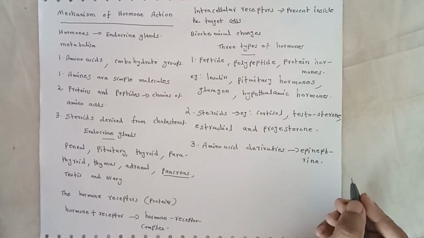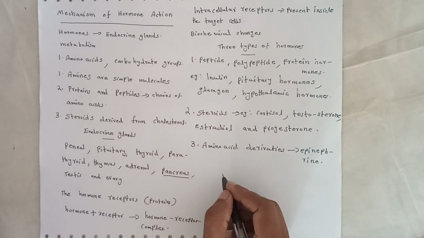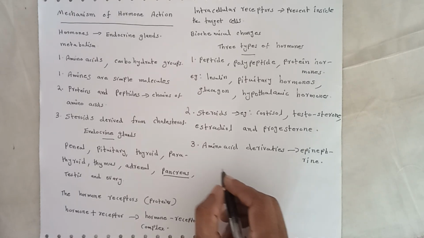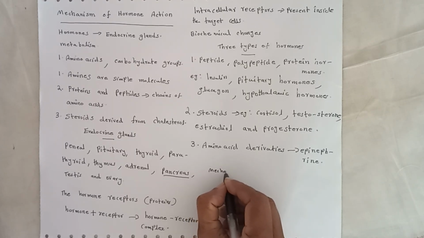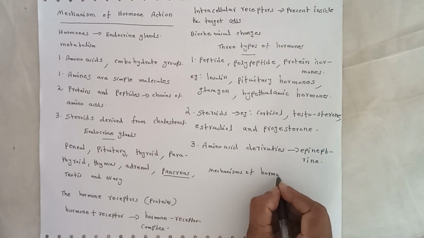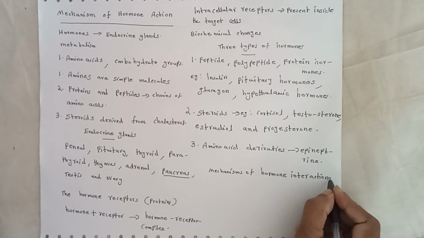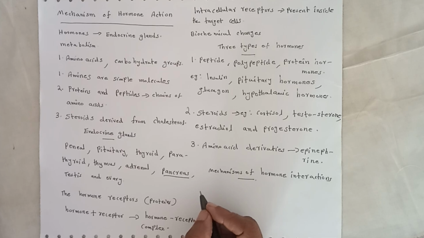There are two types of mechanisms of hormone action. First type, hormone interacts with the cell membrane bound receptors. Here the hormone does not enter into the target cell.